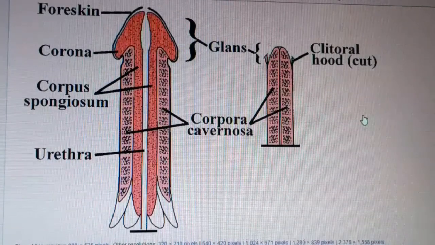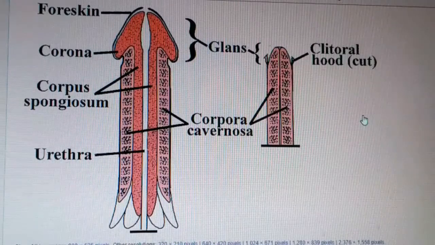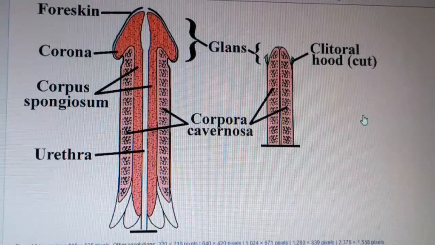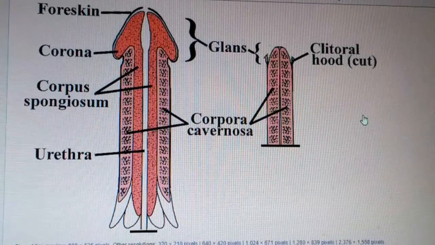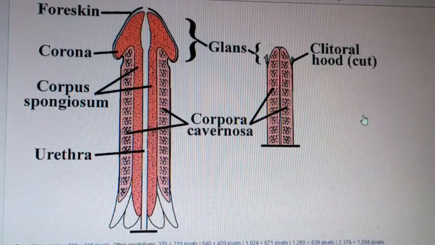The derivation of sperm in the testis of the male reproductive system is known as spermatogenesis, in which testosterone is the helping hormone, secreted from the interstitial cells of Leydig.